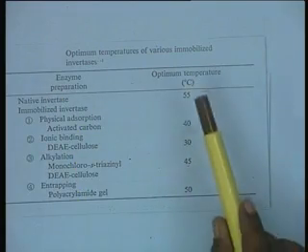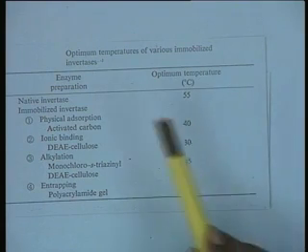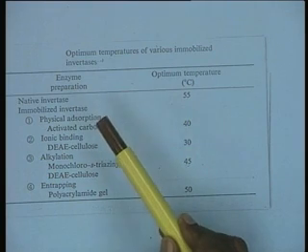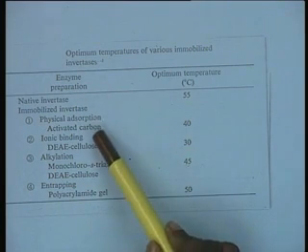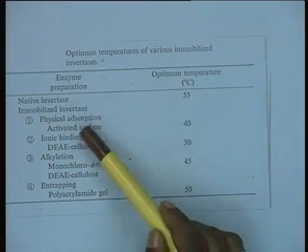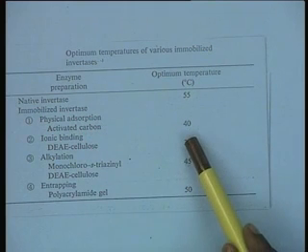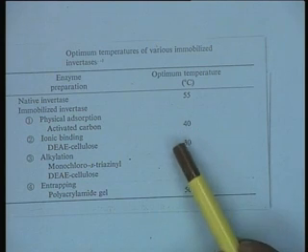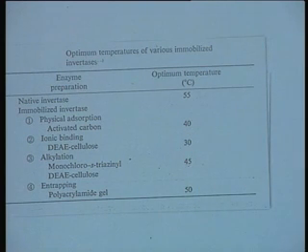Now, just as an example of optimum temperatures of various immobilized invertases, as you notice here, the native invertase has an optimum temperature of 55 degree centigrade, and by immobilized preparation by different methods, like physical adsorption on activated carbon 40, ionic binding to DEAE cellulose 30, there is a very significant change.